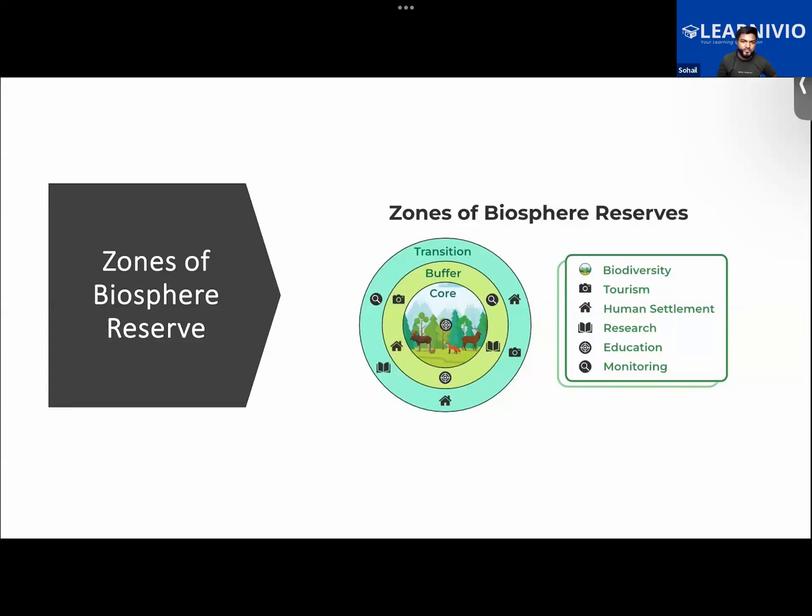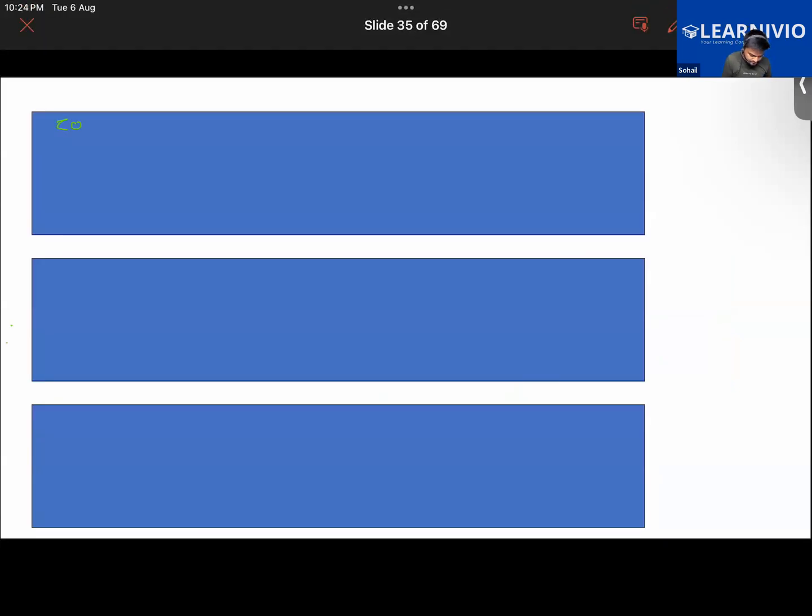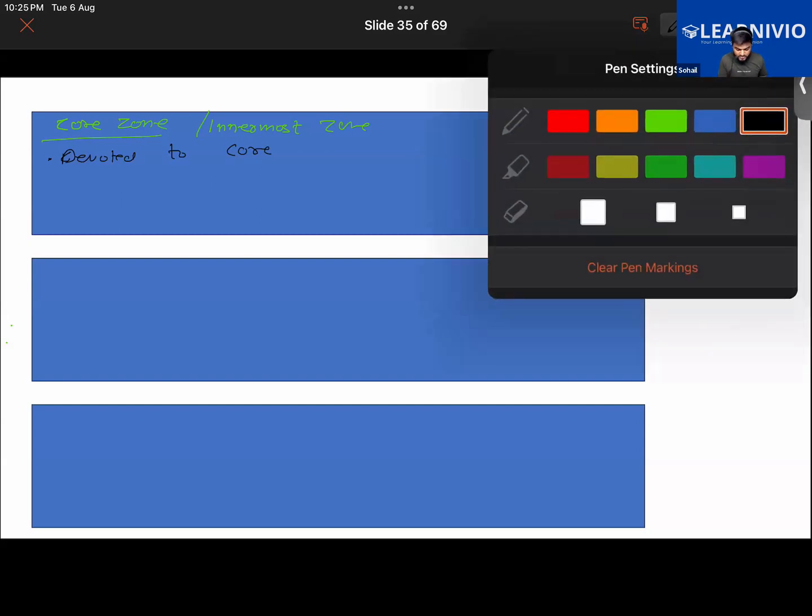Okay, now. So what we have learned about the core or the innermost zone is that this zone of the biosphere reserve is devoted to strict protection of wildlife.